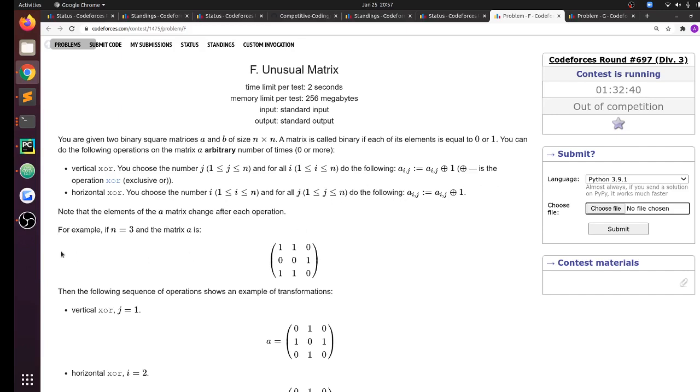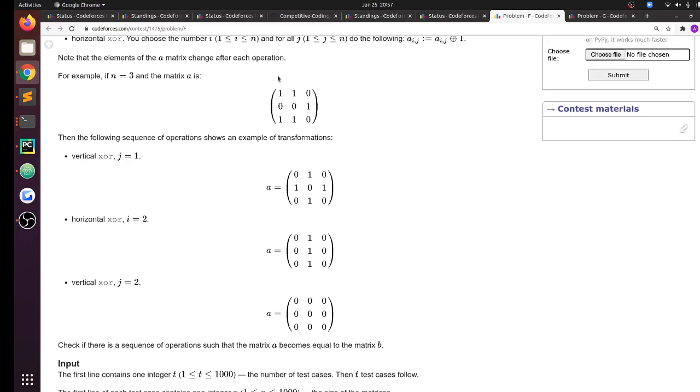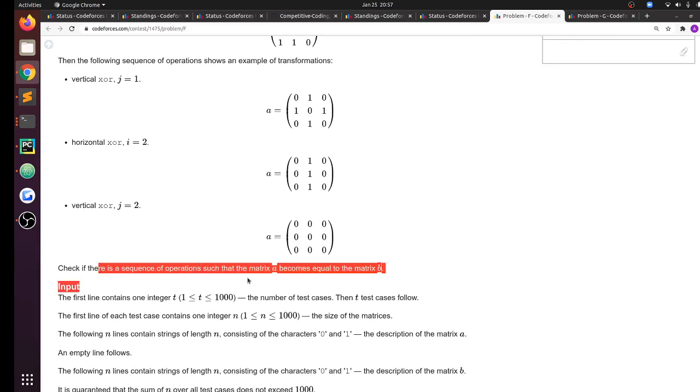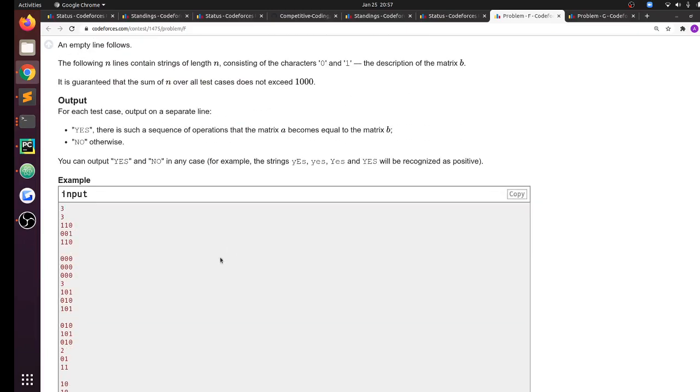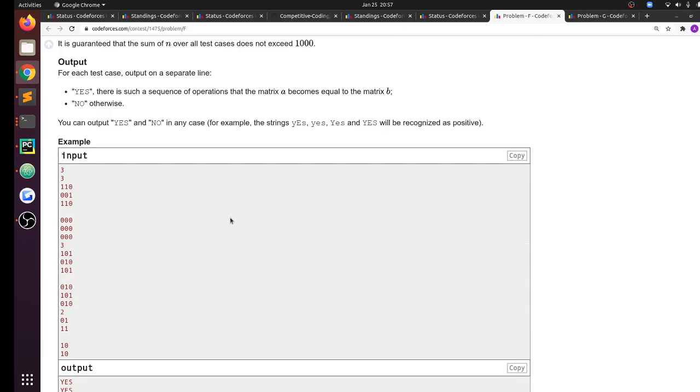So basically I can XOR every row by 1 or every column by 1. So vertical XOR with j equal to 1 is flipping all the bits along this column, all the bits along the second row, and all the bits along the second column. Check if there exists some sequence of operations such that matrix A becomes equal to matrix B, and we only want to print yes or no. Okay, that's interesting.